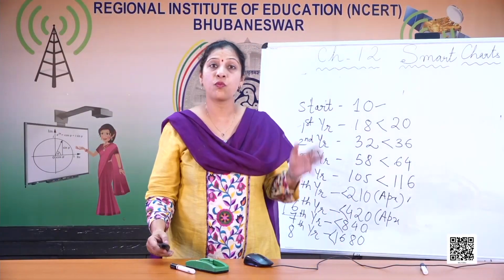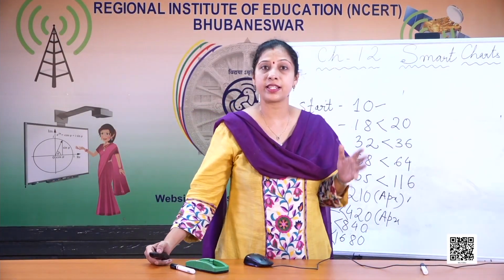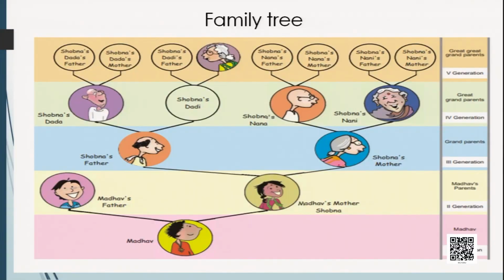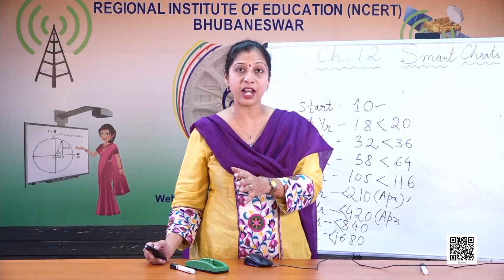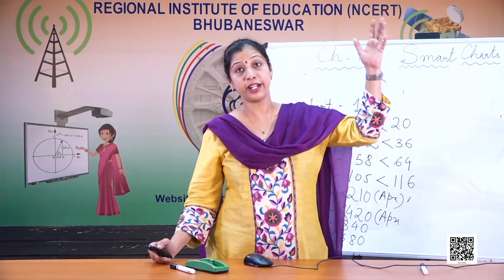Now let's see what this type of chart is. This is called a family tree. वो पेड़ वाला ट्री नहीं, ये है एक चार्ट जिसमें you can find out who is your parent, who is your grandparent, what is the name of your great grandparents, what is the name of your great great grandparents.